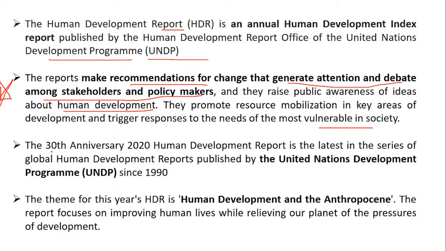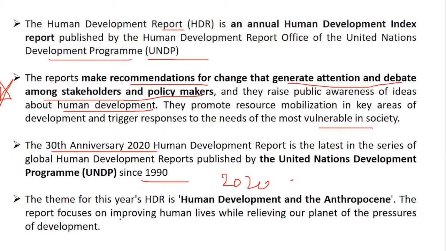Now, the 30th anniversary was in the year 2020. The Human Development Report was the latest report published by UNDP. Since 1990 it has been published. Now, the theme for this year, please remember, this was 2020. The 2021 and 2022 reports were expected this year, but the 2020 theme was human development and the Anthropocene, that is human activities.